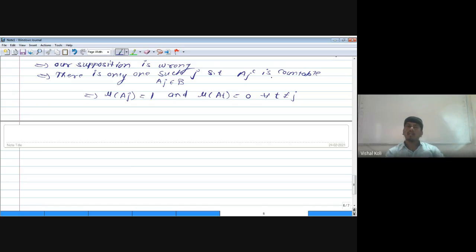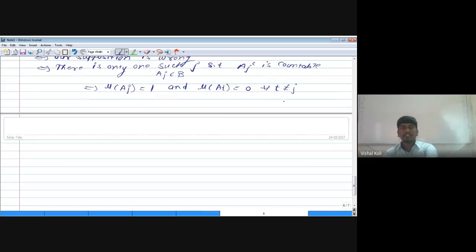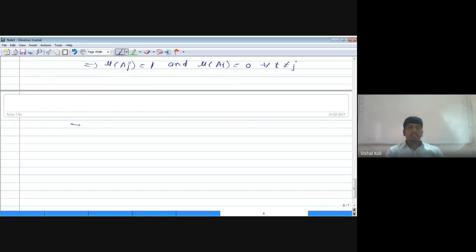Then the remaining all AIs are countable. That is, all ATs are countable for T not equal to J. Then as they are countable, according to the definition, the measure of AT will be equal to 0 for all T not equal to J. Which implies the summation over I running from 1 to infinity of the measure of AI: all AIs have measure 0 and there is only one set AJ having measure equal to 1. Then its sum must be equal to 1.